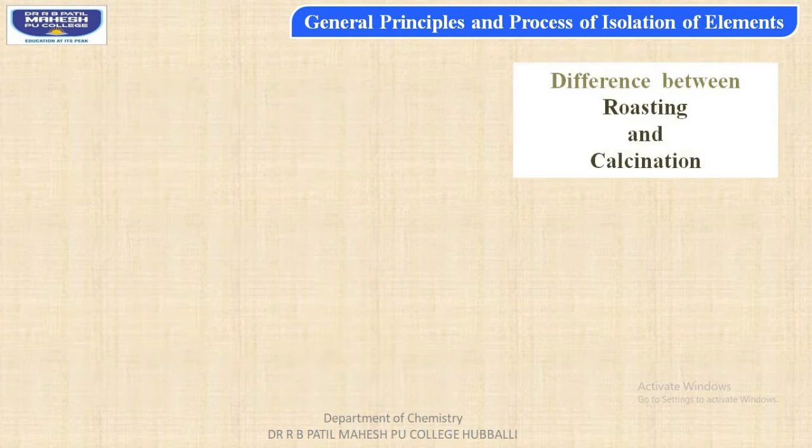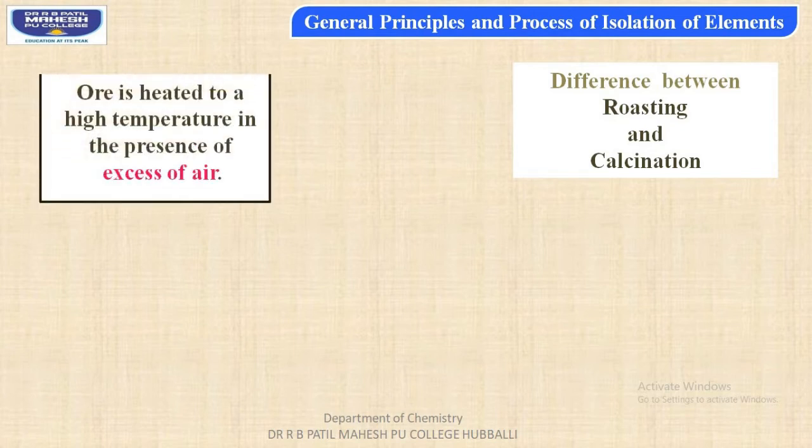Now in exam, students, many a times they would be asking you difference between roasting and calcination. So let us discuss about this. In case of roasting, students, ore is heated to a very high temperature but below its melting point in the presence of excess of air or else oxygen.